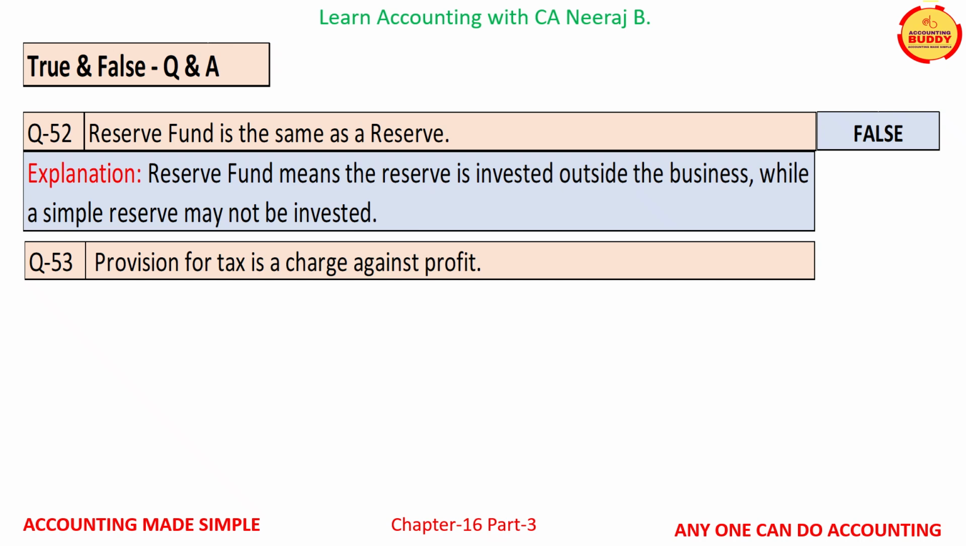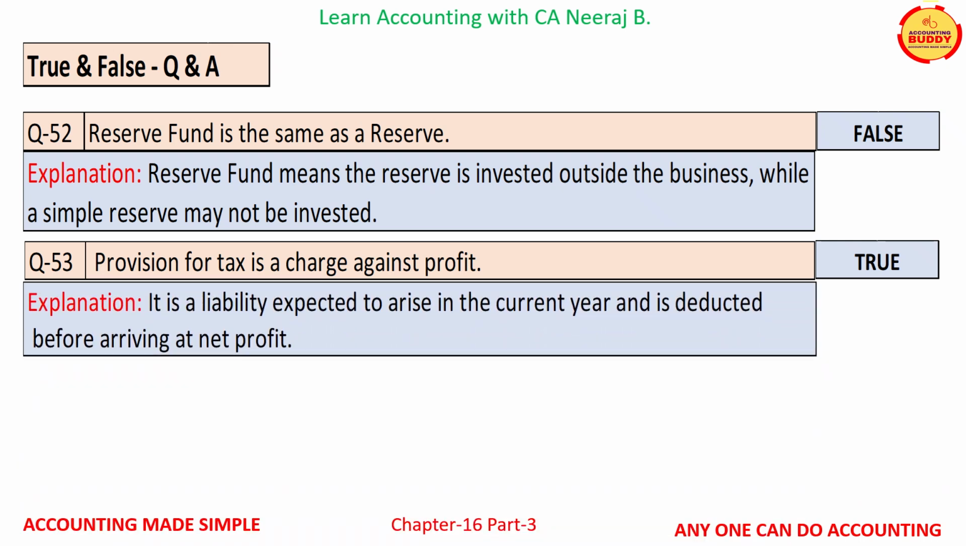Question number 53 is, provision for tax is a charge against profit. This statement is a true statement. It is a liability expected to arise in the current year and is deducted before arriving at the net profit.